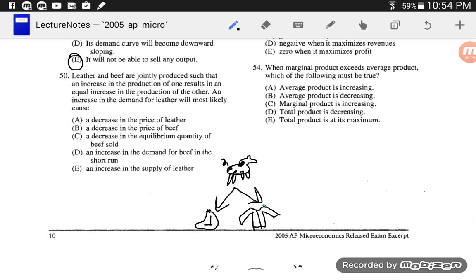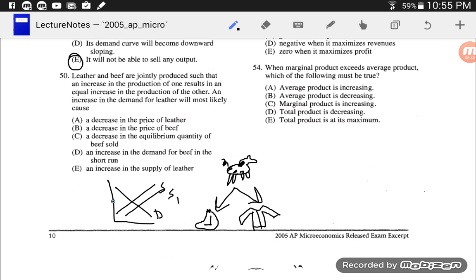Beautiful. Anyway, if we want more leather, we're going to kill more cows because we want more leather coats. There was an increase in the demand for leather, so we want more of them. Kill more cows. That means we get more beef. So what happened? There wasn't an increase in the demand for beef. People like beef all the same, but we've killed more cows, so we have more beef on hand. That's an increase in the supply.